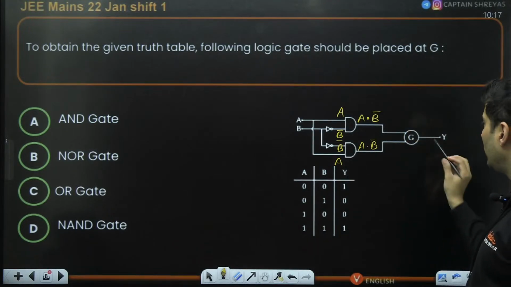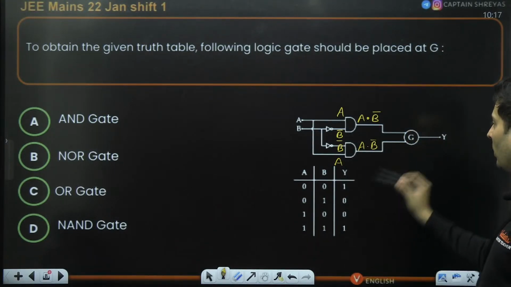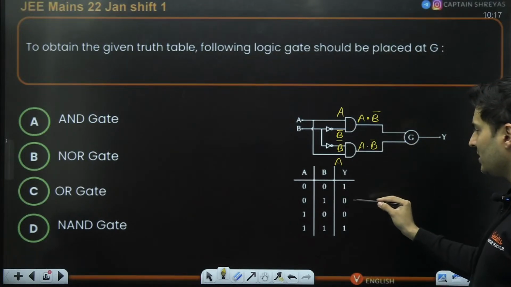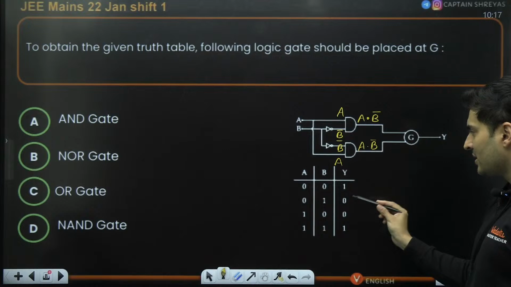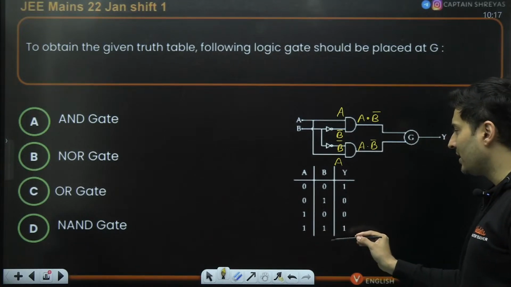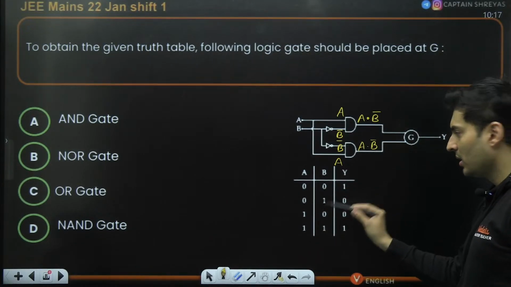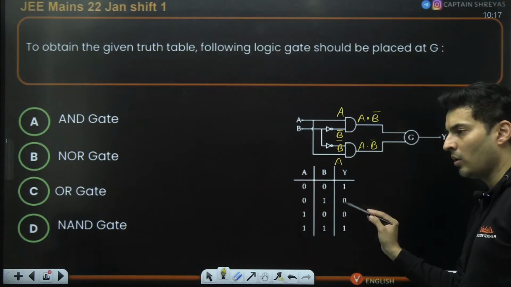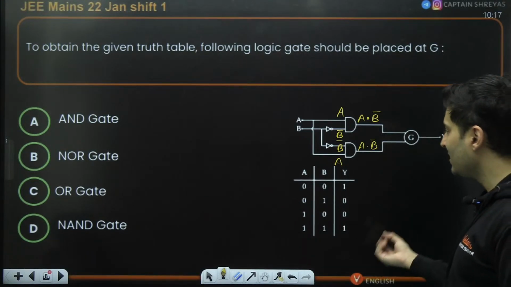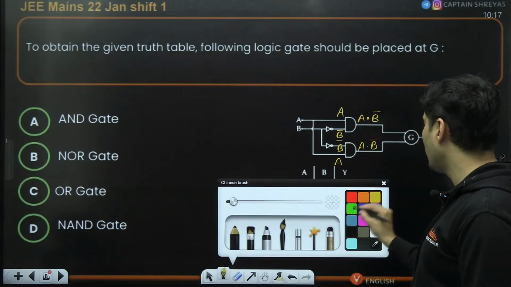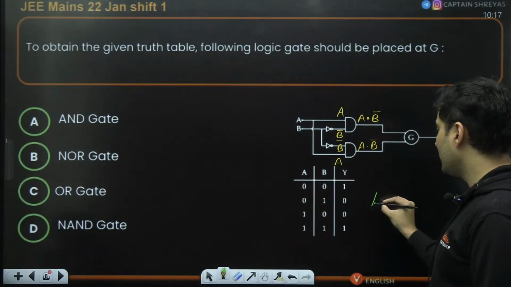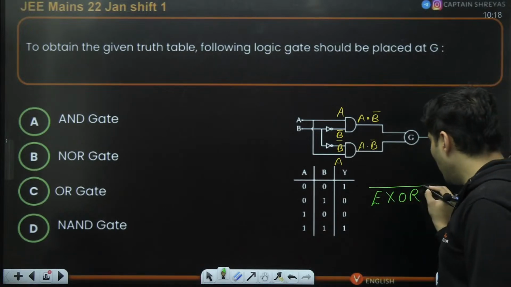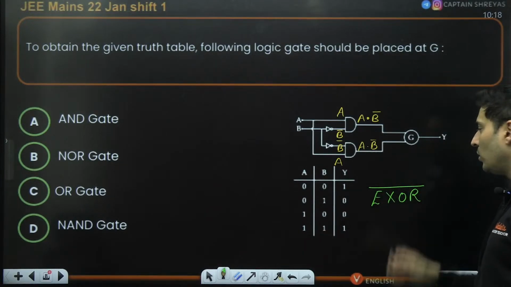Plus there is another problem. Now the output that you want over here is 1001. If you notice, 00 or 11, similar input is giving high, different input is giving low or false. So this is basically the truth table. How many of you realized there is a gate called XOR. So it is the NOT of XOR.